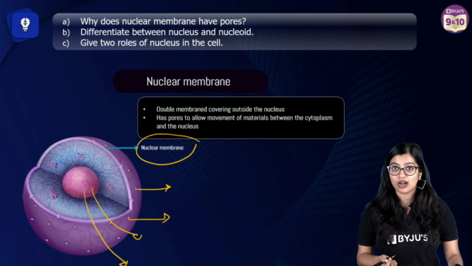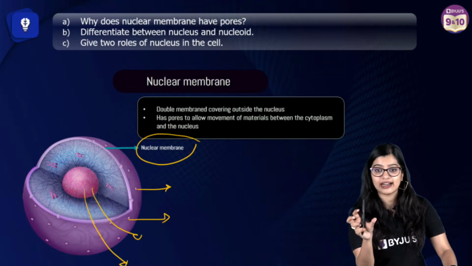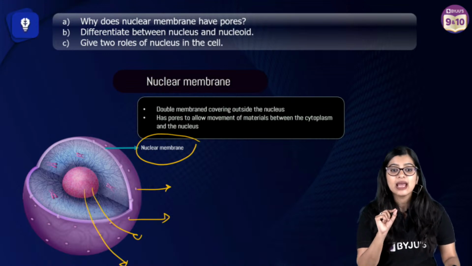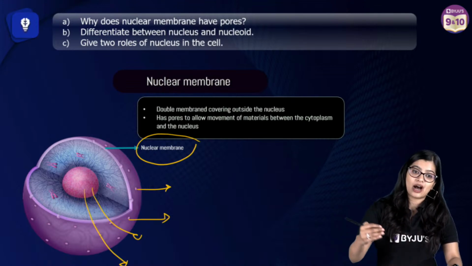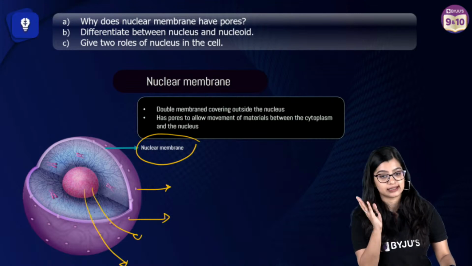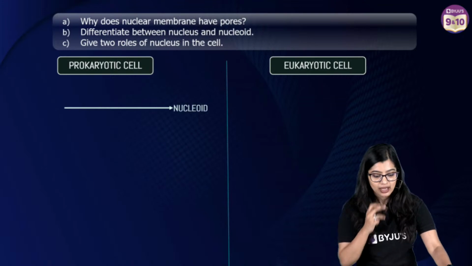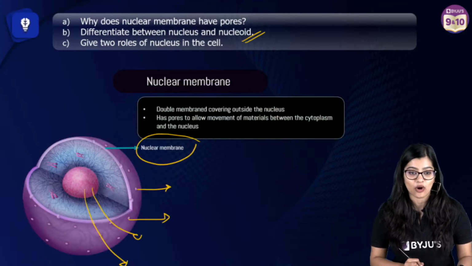So mainly if you talk about it, we see that there are types of messenger RNA that goes out, I'm being specific, messenger RNA that goes out from the nucleus all the way outside, right? And that plays a very important role in protein synthesis. Yes? Okay. Now next up the question is differentiate between nucleus and nucleoid, right?